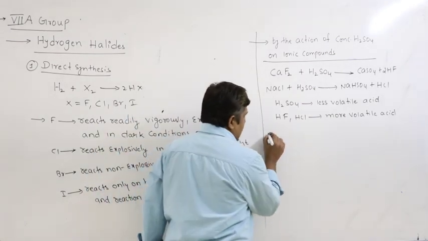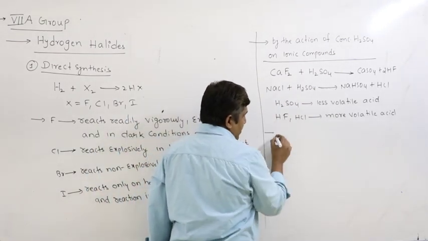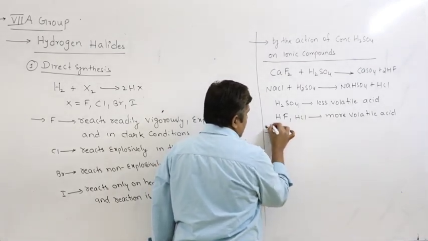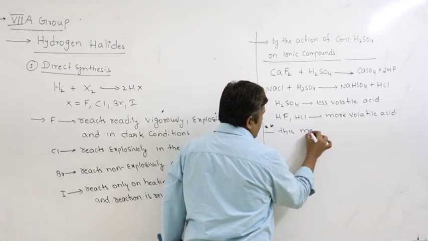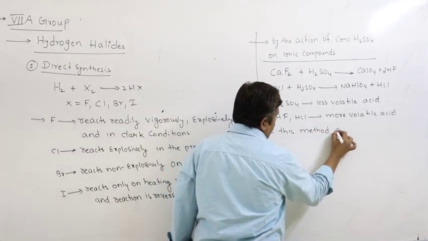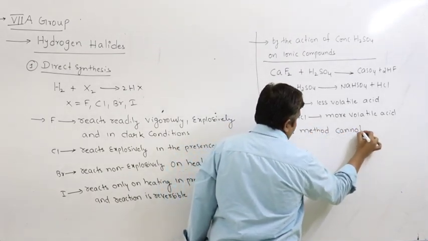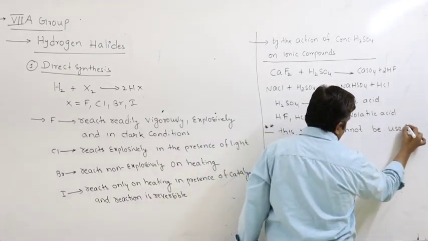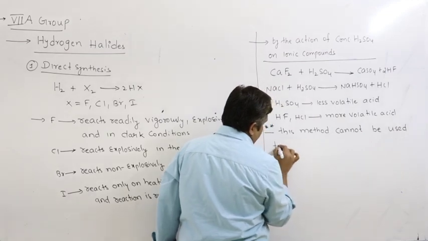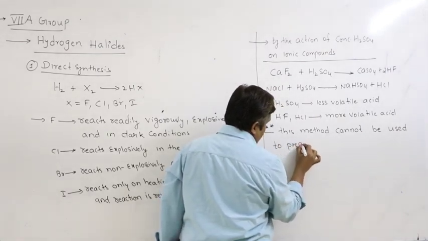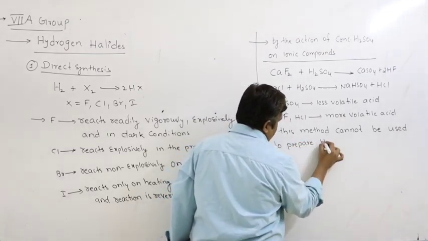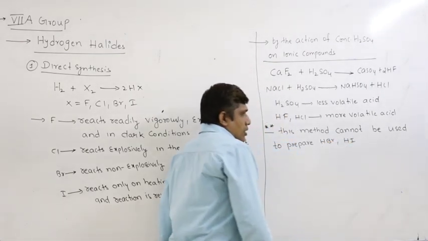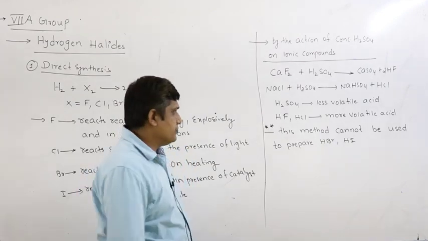Now this method I cannot use to prepare HBr and HI. This is a very important point. This method cannot be used to prepare HBr, HI. Right, what happens?